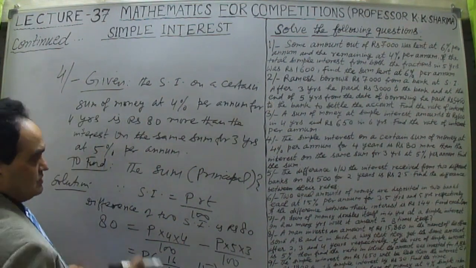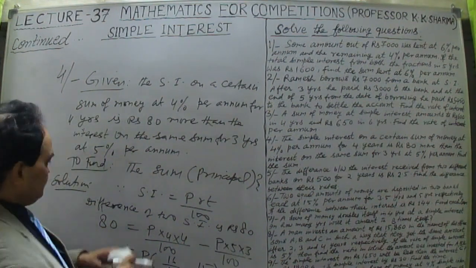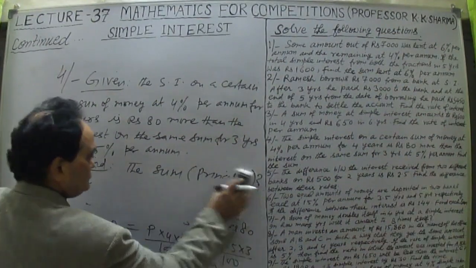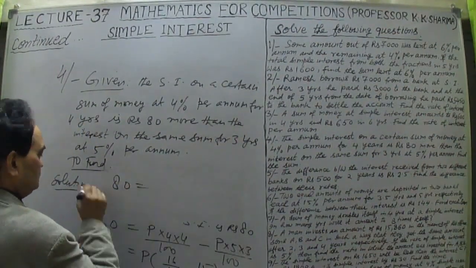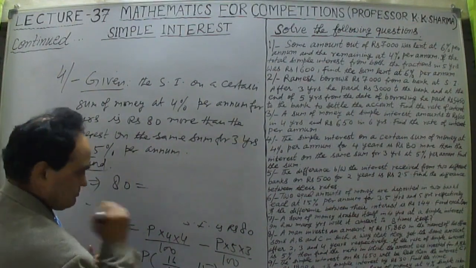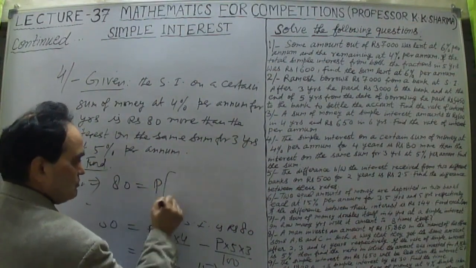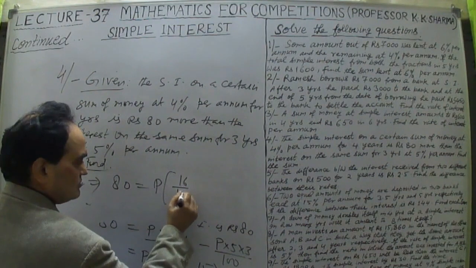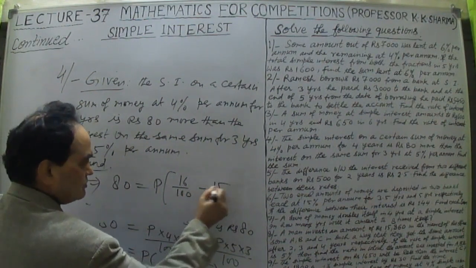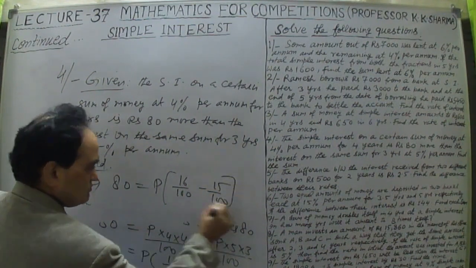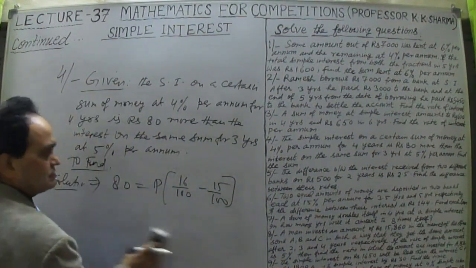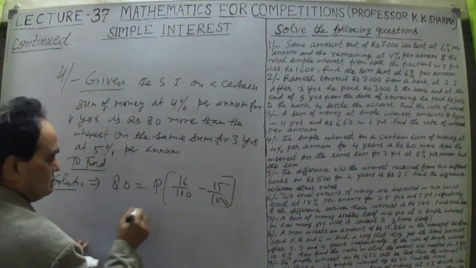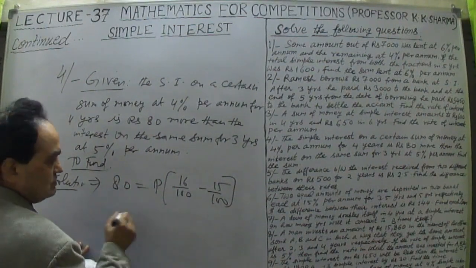Simple. Now let me solve it above. So for the difference here, 80 is equal to P, if I take common, 16 upon 100 minus 15 upon 100. Now we can calculate. The difference is 1 upon 100. So 100 into 80 is equal to P.